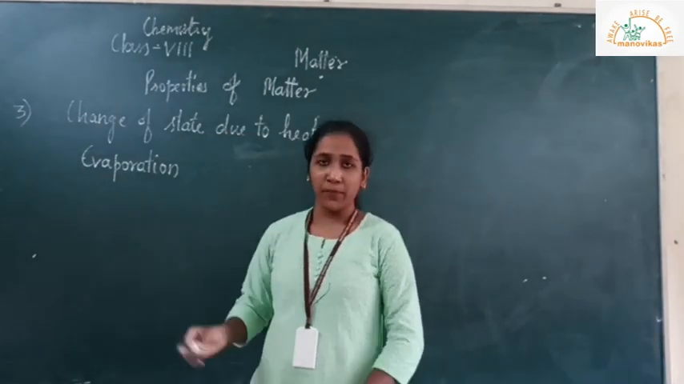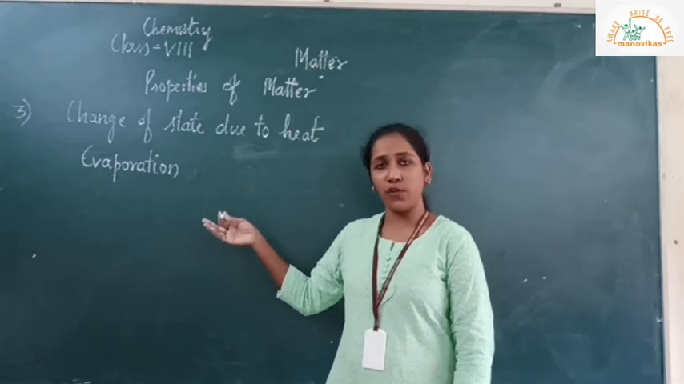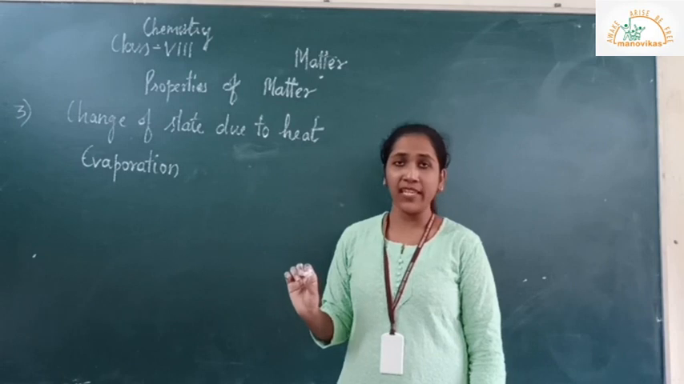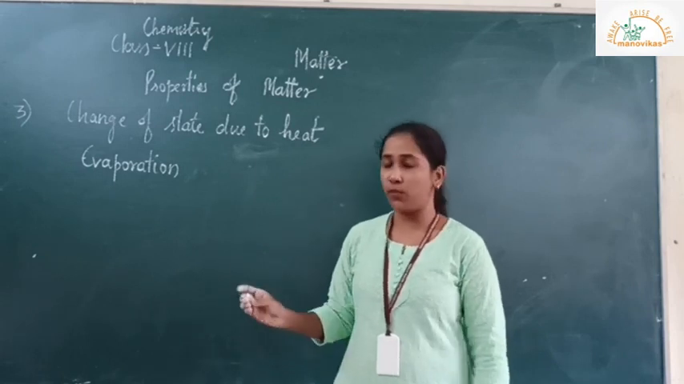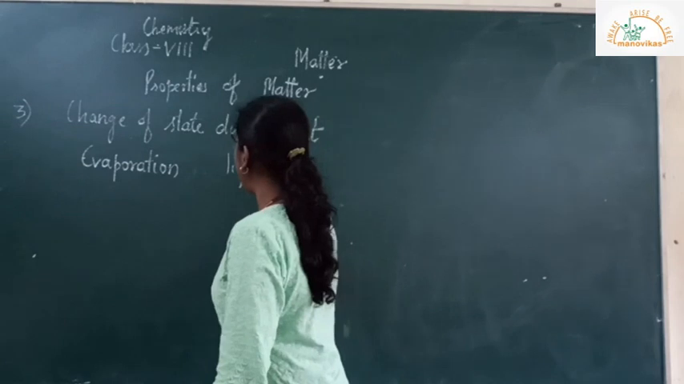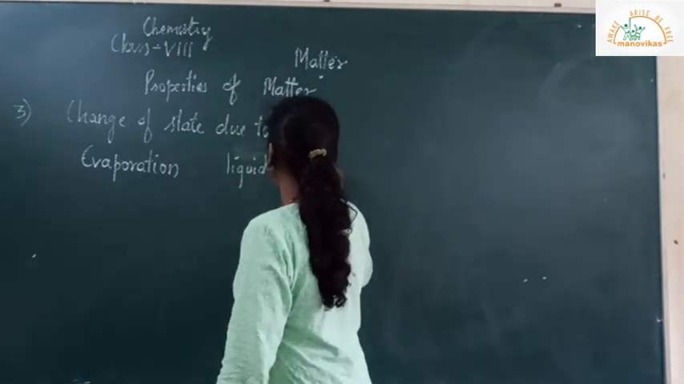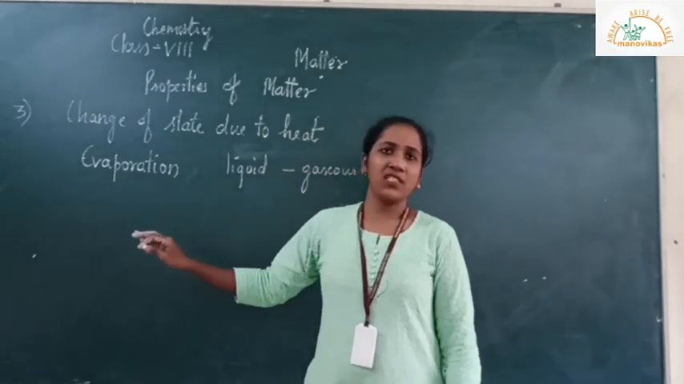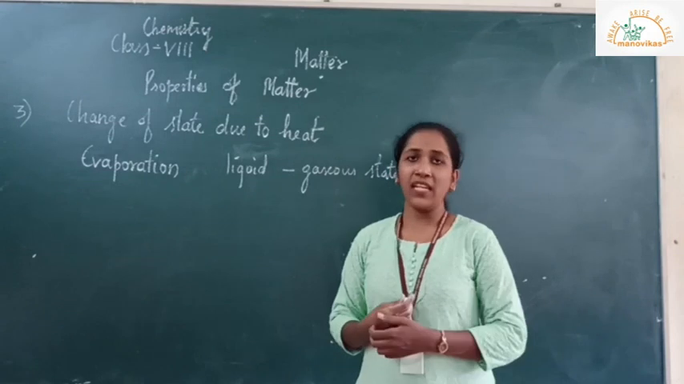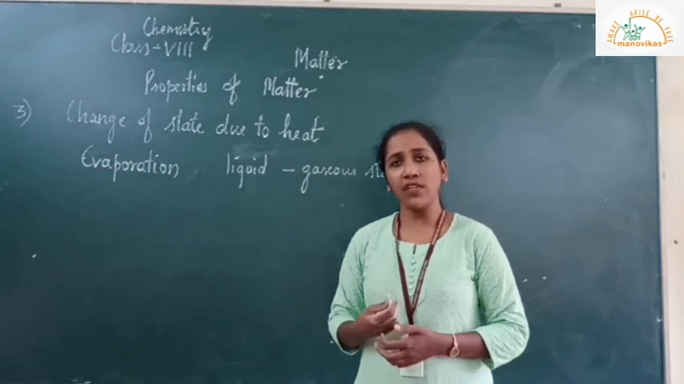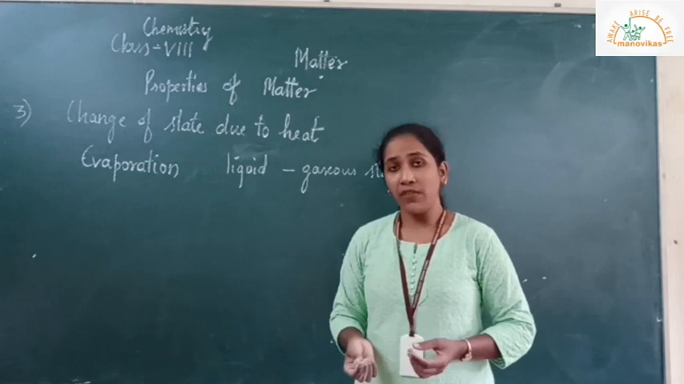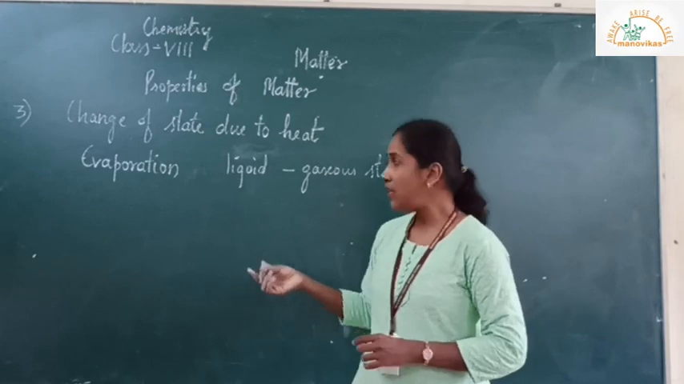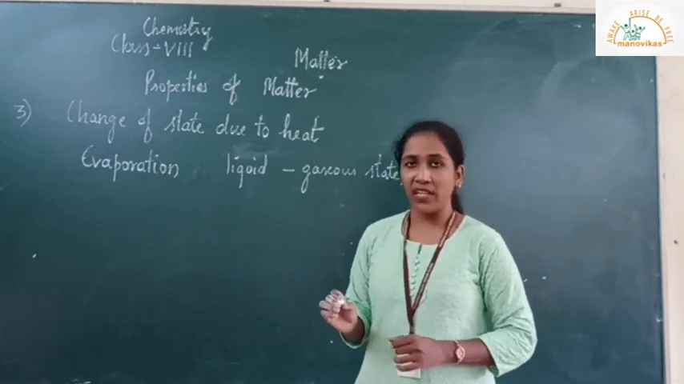Now let us study evaporation. Evaporation is a process in which the substance from liquid state gets converted into gaseous state at any temperature below its boiling point. Evaporation is a surface phenomenon. Let's take an example. If water is spilled on the floor, after some time it disappears. Even at room temperature it vaporizes. So liquid is getting converted into gaseous state.